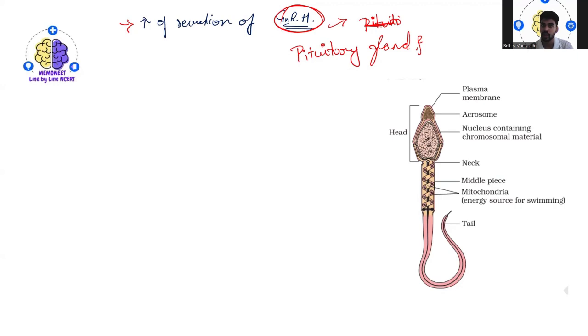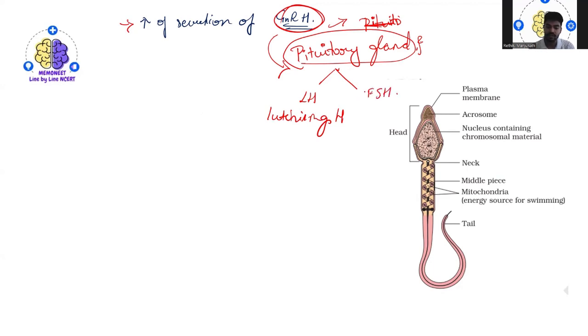It forces the pituitary gland to secrete two gonadotropins. One is LH, that is luteinizing hormone, and the other one is FSH, that is follicle stimulating hormone.